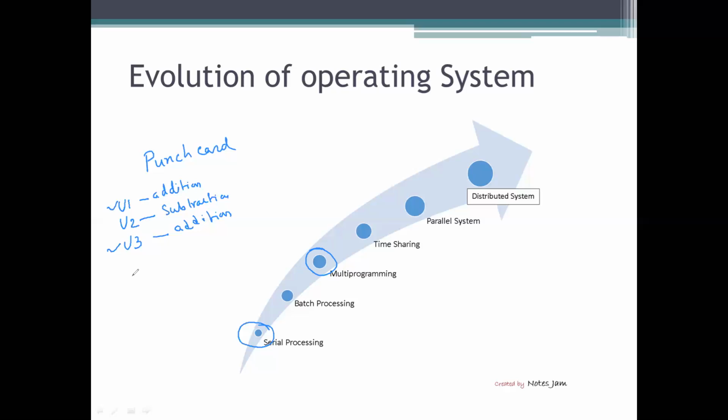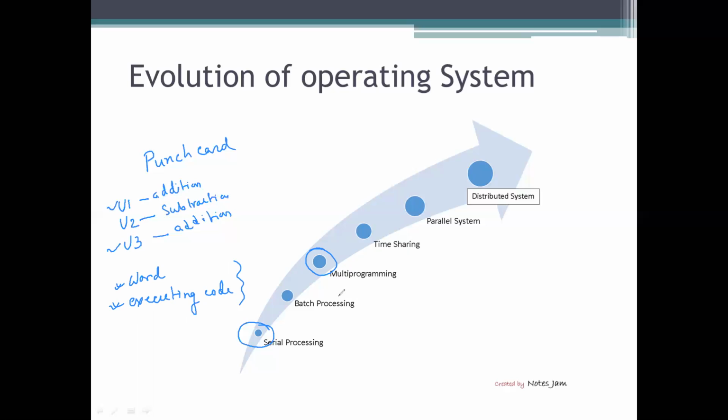Suppose we are typing something on the word processor, and apart from that, we are executing our code using some compiler. While my huge code is executing, at the same time I am typing something on the word processor. So we are performing two jobs at the same time.